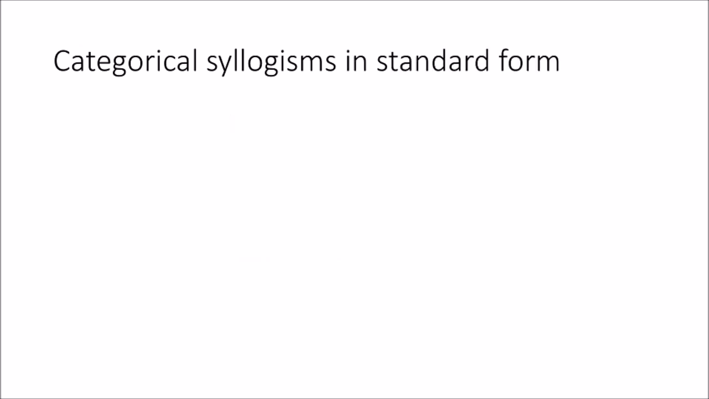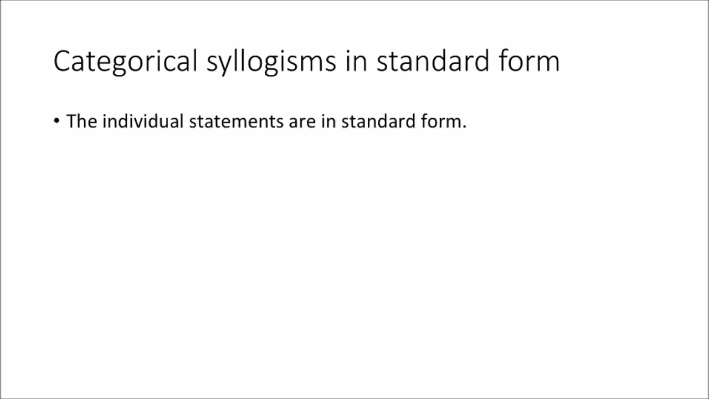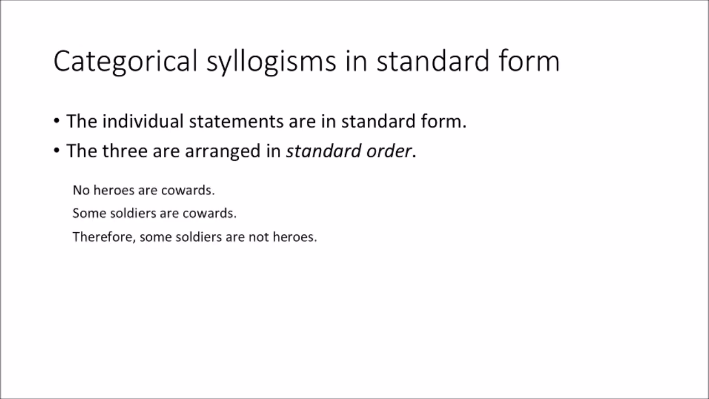The second thing is that you need them to be in standard form. So what does standard form mean? Well, first of all, it means that the individual statements are in standard form, and that just means they're phrased correctly as categorical statements. But secondly, it means that the 3 are arranged in standard order. There's a certain order which is correct and another one which is not standard. So the one we've been using, no heroes are cowards, some soldiers are cowards, therefore some soldiers are not heroes, is in standard order. I haven't talked yet about what standard order is, but when we do, you'll see that this is in standard order.